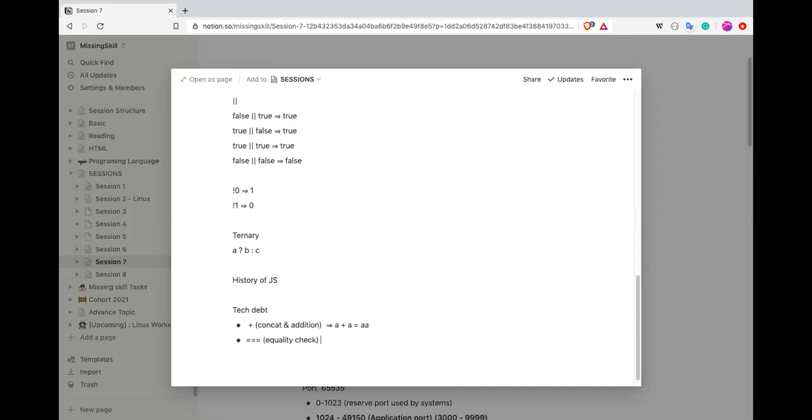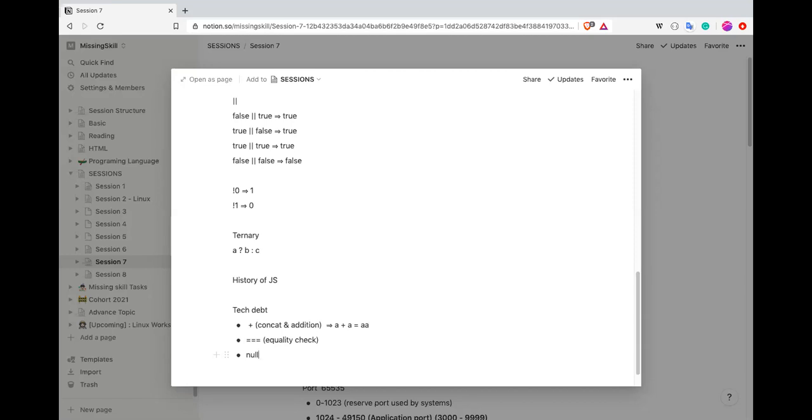Another tech debt is called null. This is kind of a stupid check. If we try to check what is the type of null, it will give us an object. So when Brendan was designing this Mocha architecture, or writing the code, he missed one if-else statement where he forgot to add a null check. Because of that, null was never checked in JavaScript code.